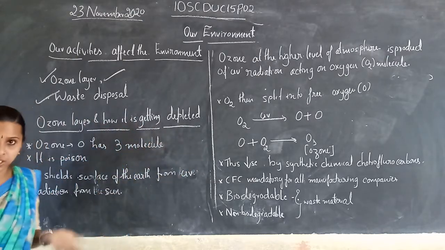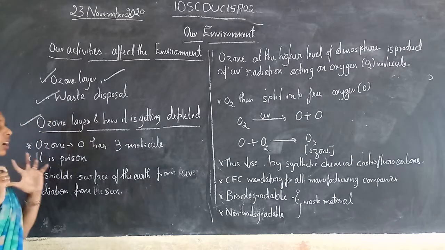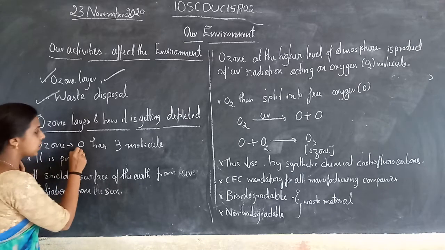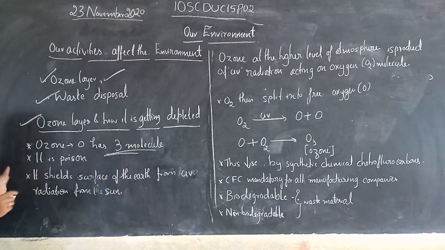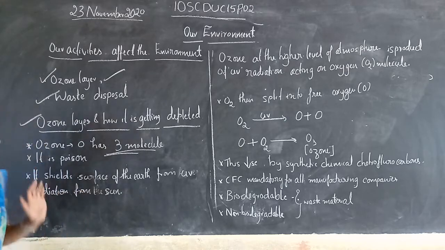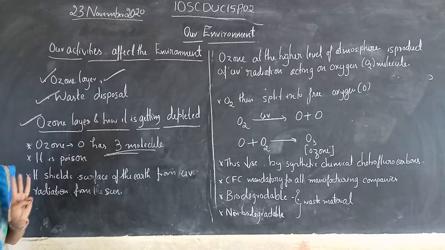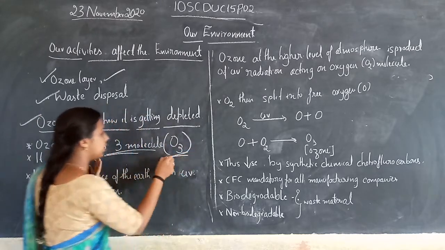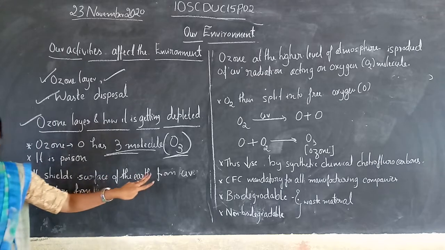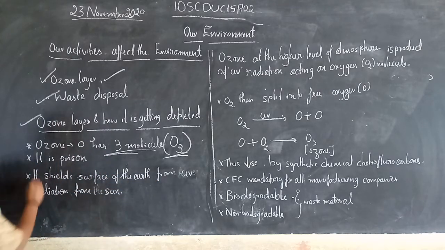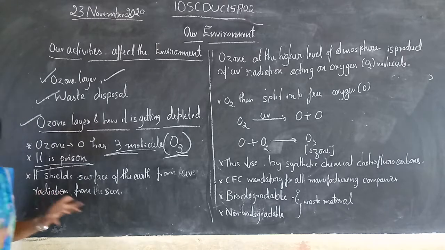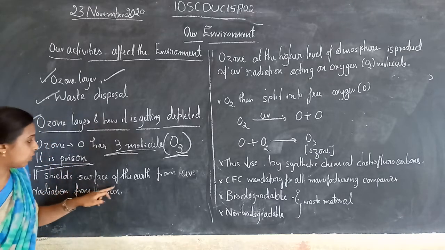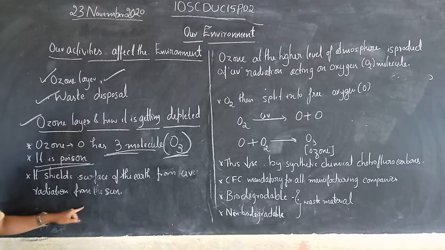So what is the ozone layer, and how does it get depleted? First, ozone: it has three oxygen molecules, so we write it as O3. Ozone is a poison. Next, it shields the surface of the earth from UV radiation from the sun.